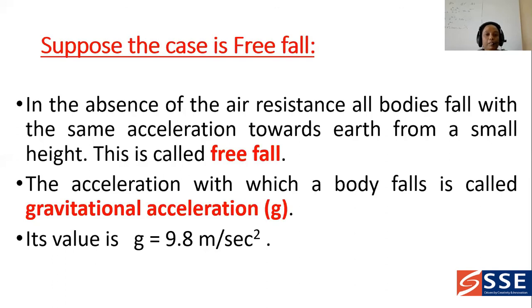So free fall means all the bodies are falling downwards, and it is having acceleration due to gravity g, whose value is 9.8 meter per second square.